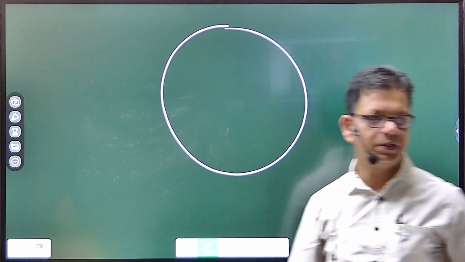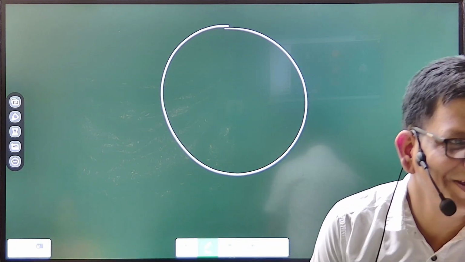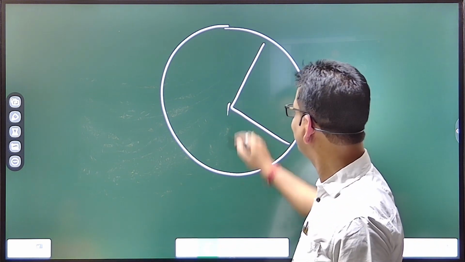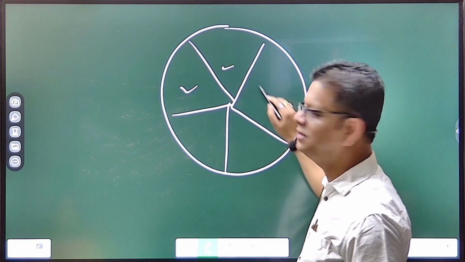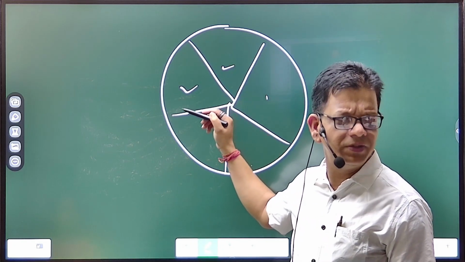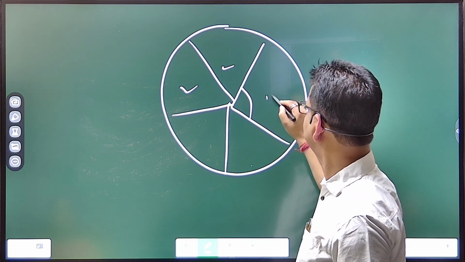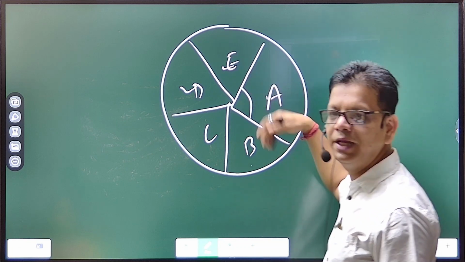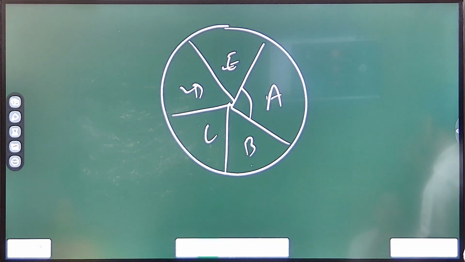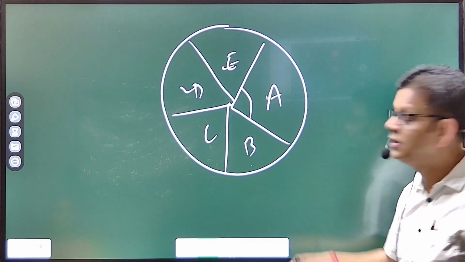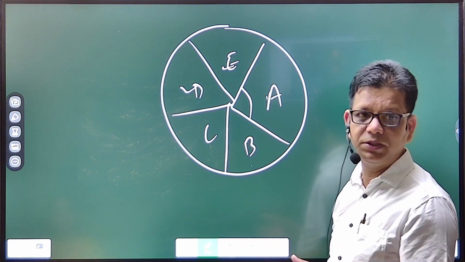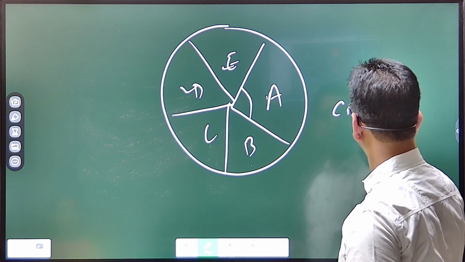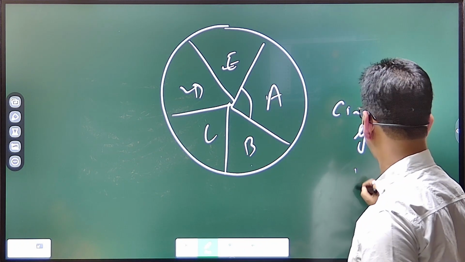Now, election is coming, right? We'll see this in elections, and we also find this in cricket matches. IPL is also going on at the same time. Yes or no? When the data are represented in terms of angles, do you notice? Suppose this is political party A, party B, C, D, and E. When you show their representation, it will be shown live in the news channels. When you get this angular representation in the form of a circle, it is called a circle graph, or also a pie chart.